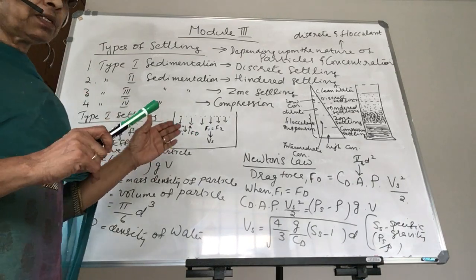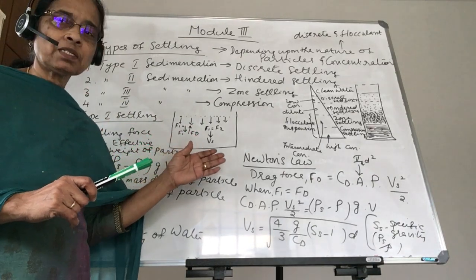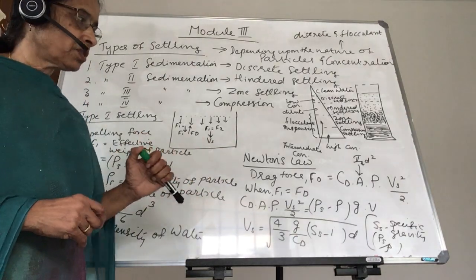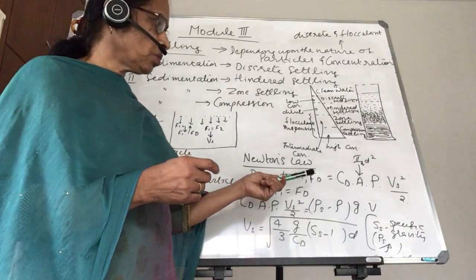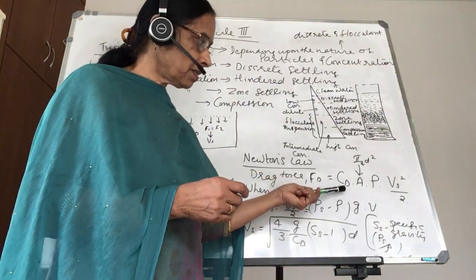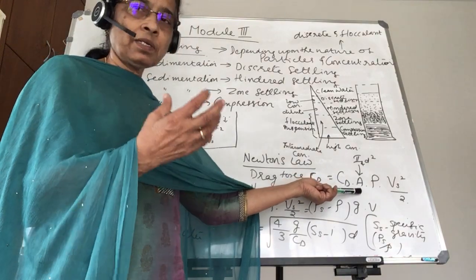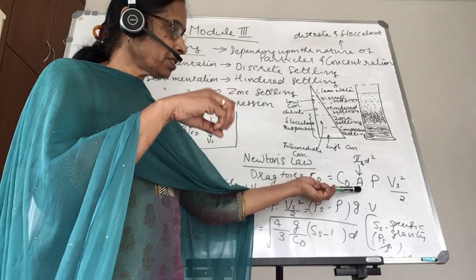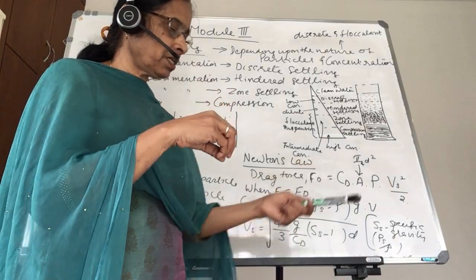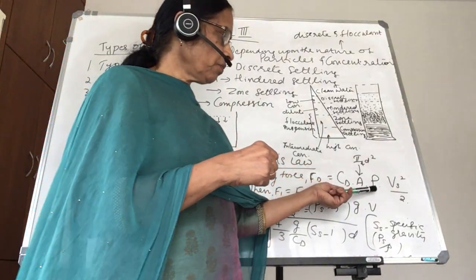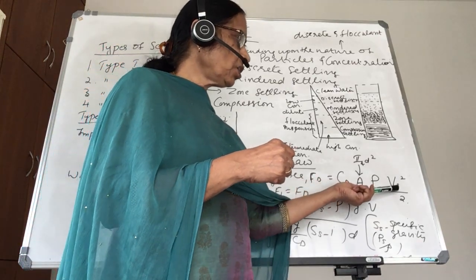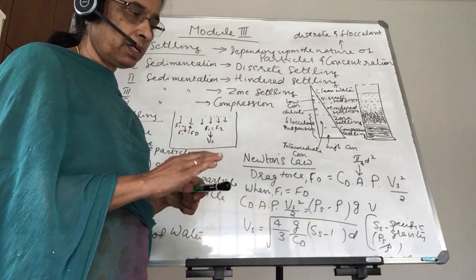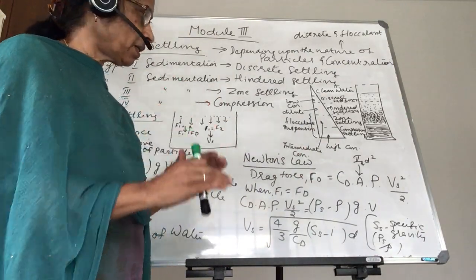Fd is nothing but the drag force, and the drag force is given by Newton's law of motion. The drag force Fd is equal to Cd, the drag coefficient, into A, the projected area of the particle, that is pi by 4 d squared since it is a sphere again, and rho, the density of water, into Vs squared by 2. Vs is the settling velocity of the particle, the velocity at which the particle settles.